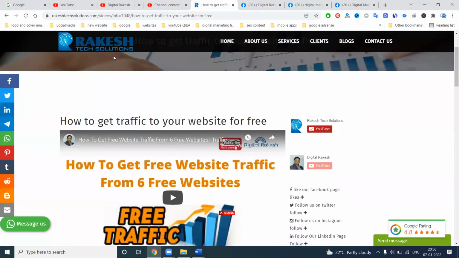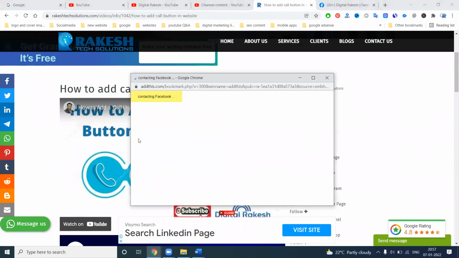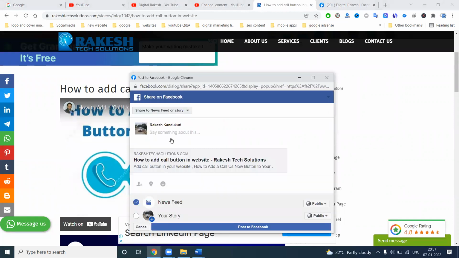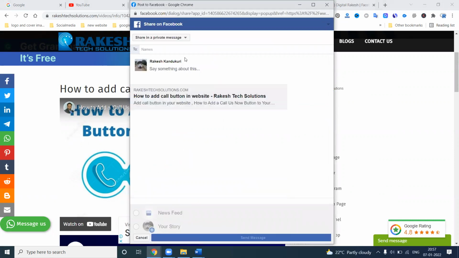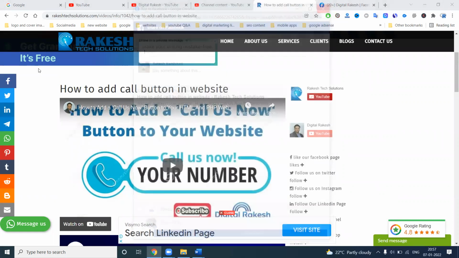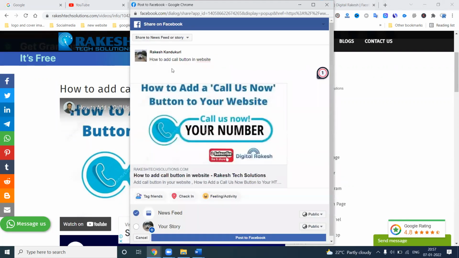For any website, whatever content you share from the website here, the option is always called: click here, add call-to-action button, select your option. Here the direct feature will be shown to the customer, where you can share this particular post: friends' timeline, page, or a private message. Private message is how we can reach a different audience. Now we can refresh. When the image is visible, the content will be shared from the different social network.